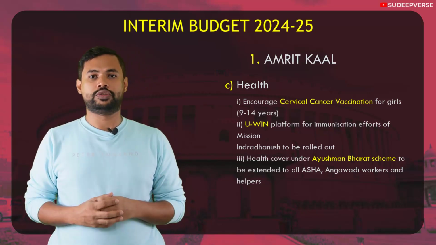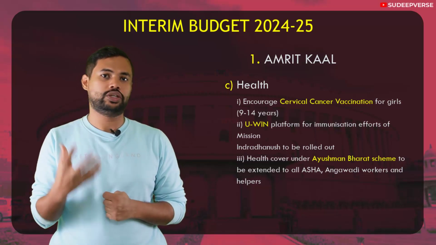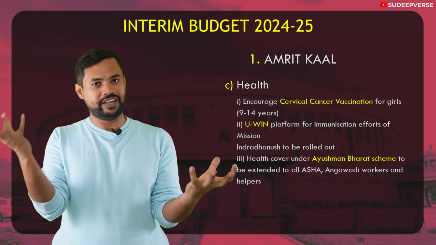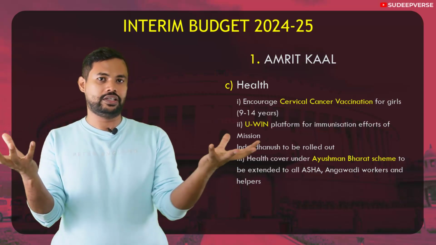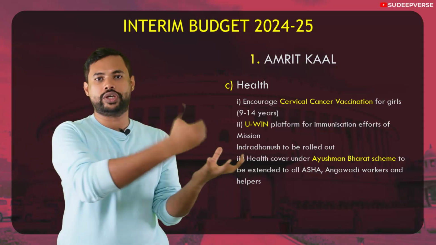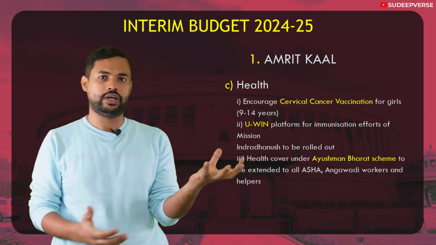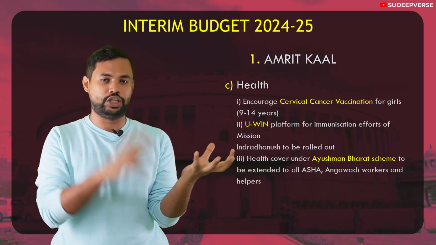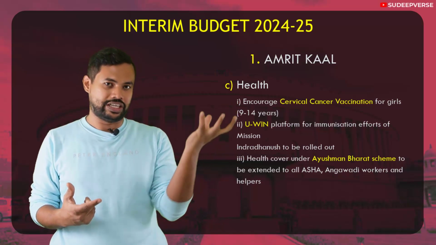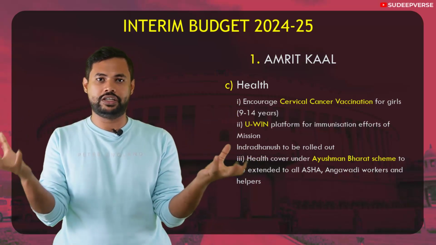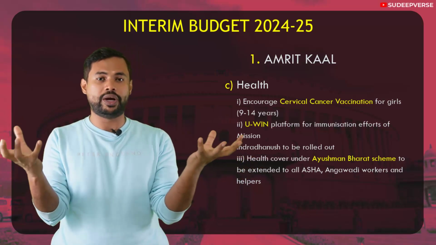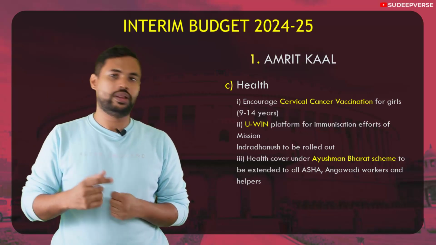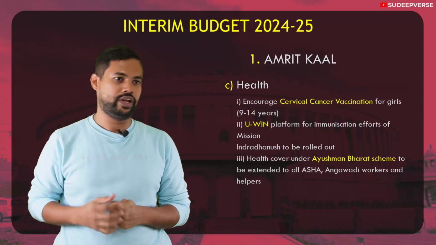And the next announcement is the Ayushman Bharat scheme. As you know, Ayushman Bharat is basically a two-component program. One is the health and wellness program, which focuses on primary health care. Another is the PMJAY, Jan Arogya Yojana, which is the secondary and tertiary health care given in the form of insurance. So every family will get 5 lakh insurance for secondary and tertiary health care. That is the second component. The first component is the health and wellness centers, which work on PHCs. So this Ayushman Bharat, which has been very successful, is now extended to Asha workers, Anganwadi workers and all the helpers within India. That again is very, very important news.